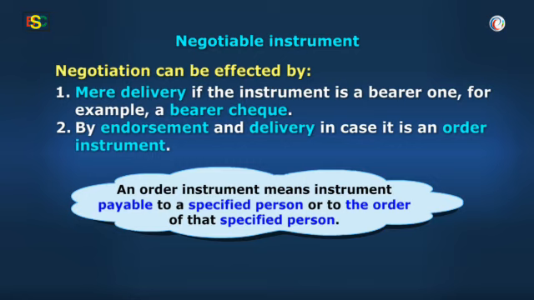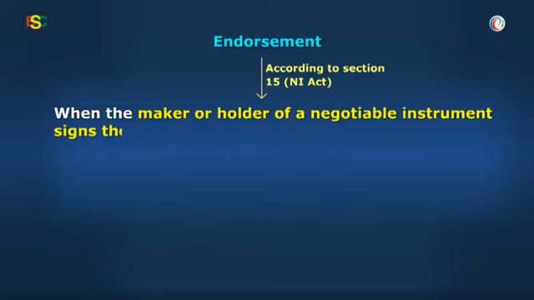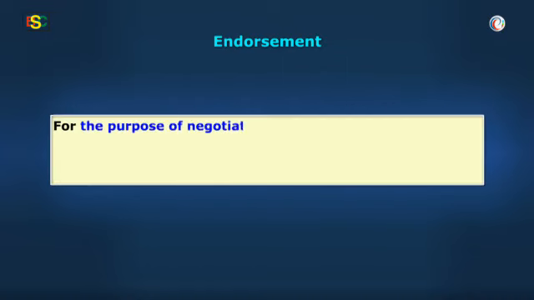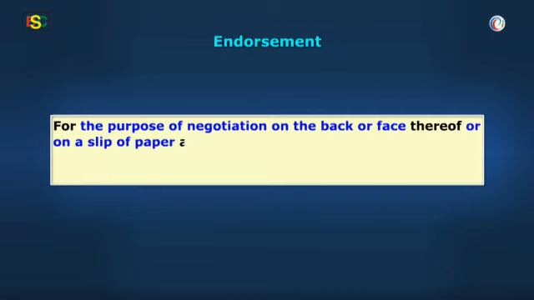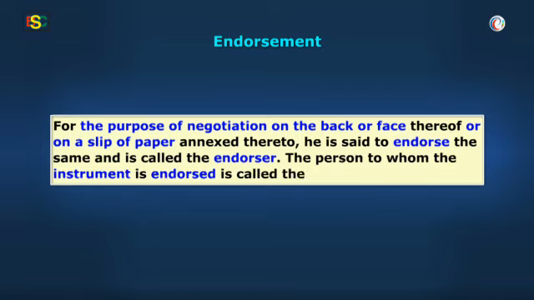What are endorsement and endorser? You have used these terms many times before. Vidya, according to Section 15 of the NI Act, an endorsement is when the maker or holder of a negotiable instrument signs the same, otherwise than as such maker, for the purpose of negotiation on the back or face thereof or a slip of paper annexed thereto. He is said to endorse the same and is called the endorser. The person to whom the instrument is endorsed is called the endorsee.